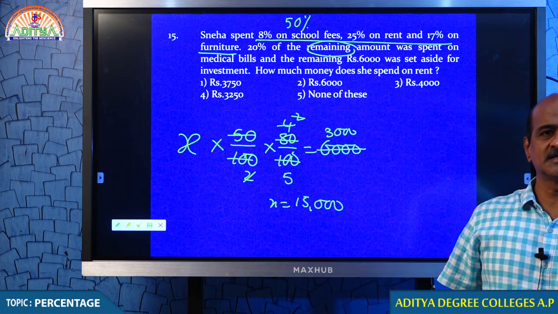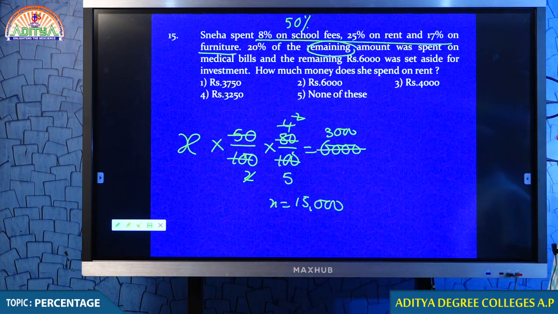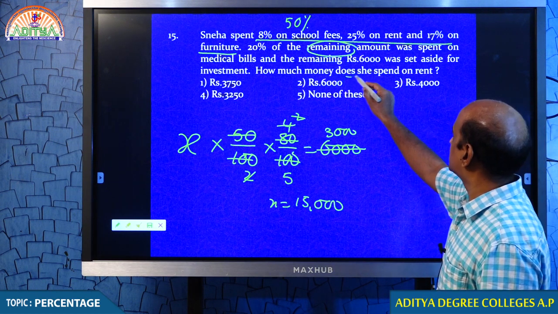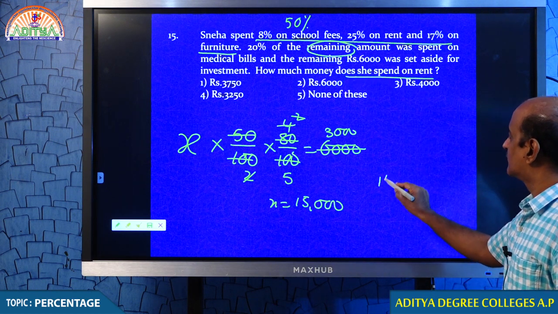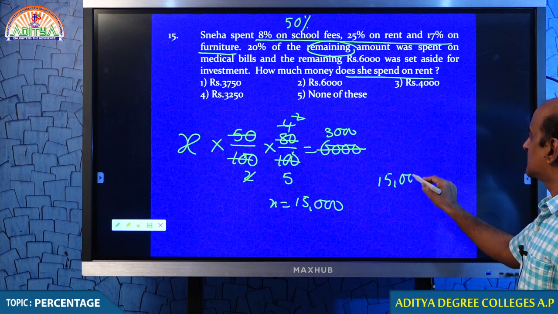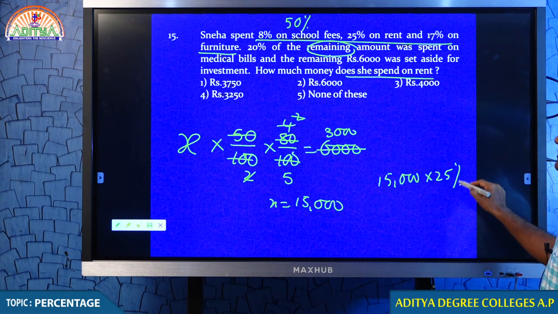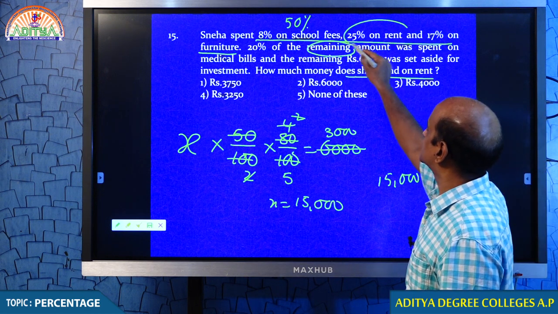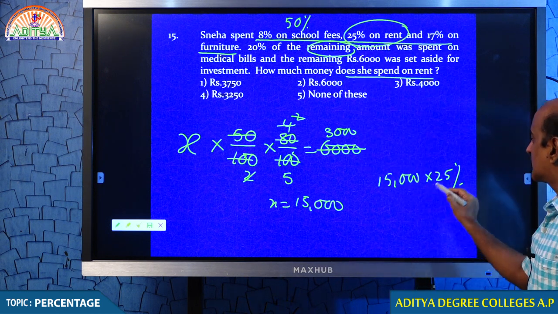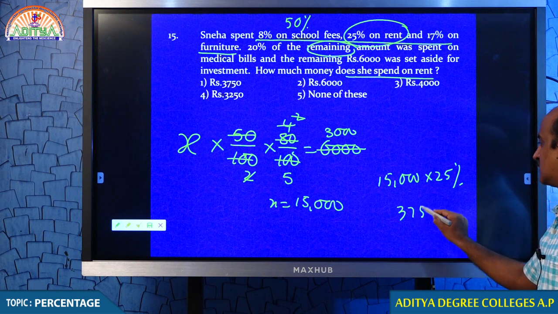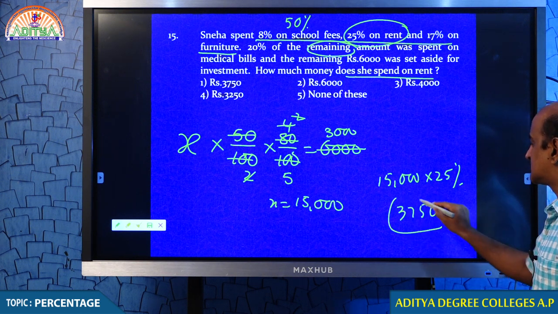So Sneha's salary is 15,000. But you are asked to find how much she spent on rent. Therefore, from 15,000 you have to calculate 25%, because she is spending 25% on rent. So, 25% of 15,000 is 3,750.